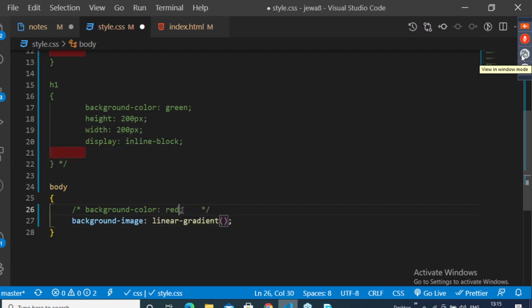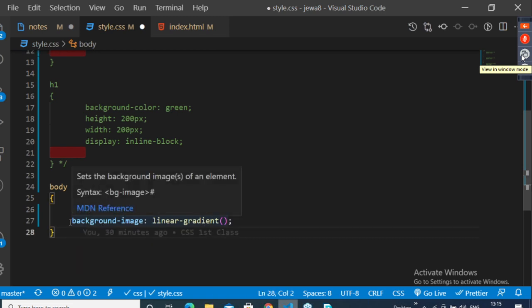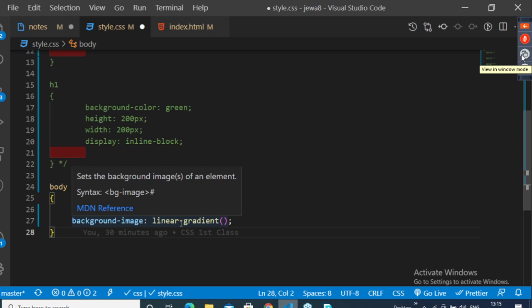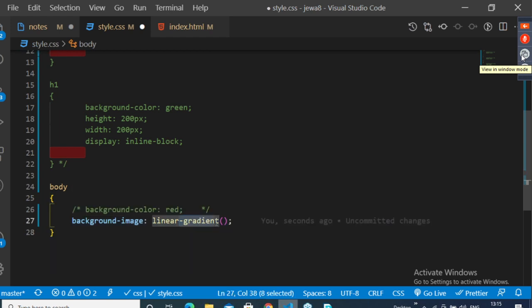Background color applies only one color to your background. For multiple colors, you have to use background image with linear gradient. Linear means line by line, shades. It accepts n number of colors.